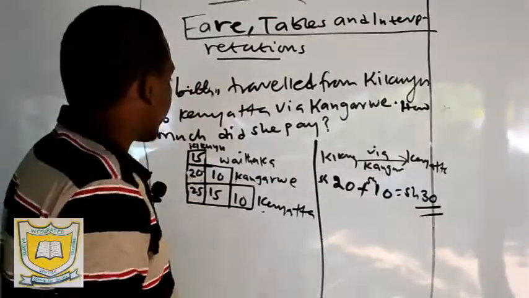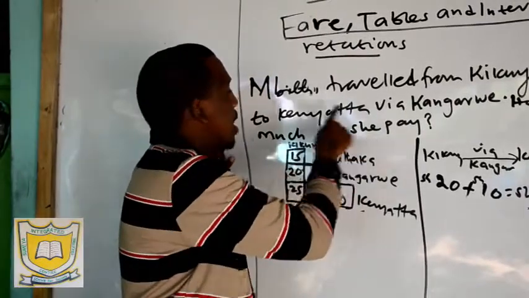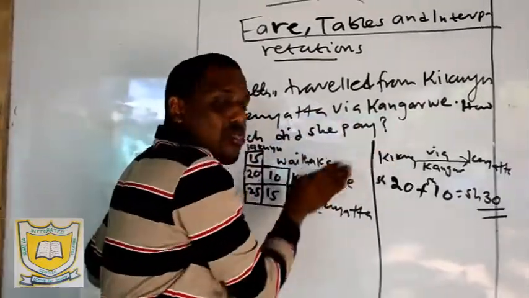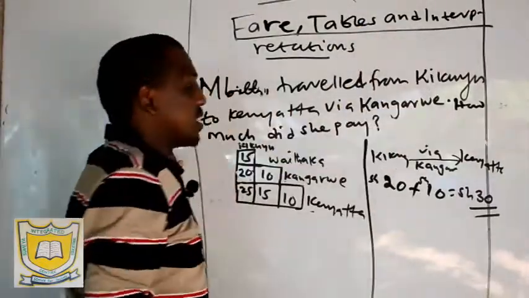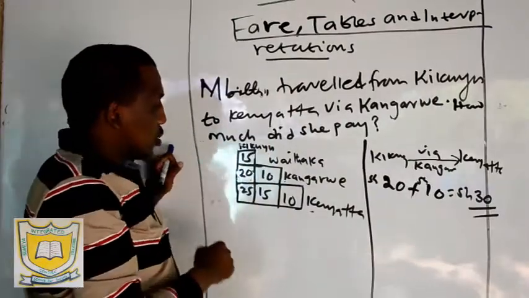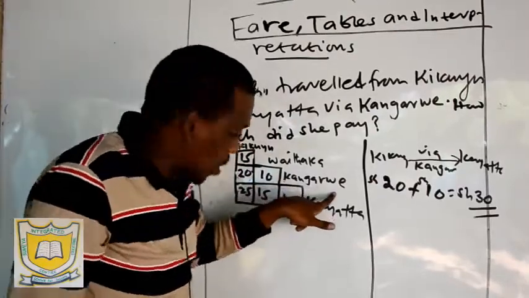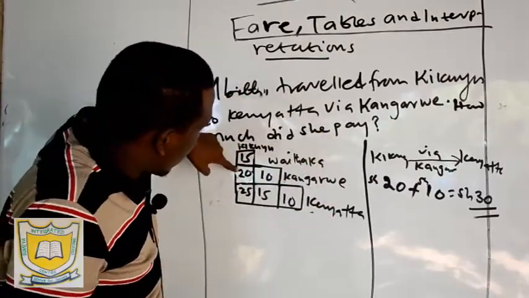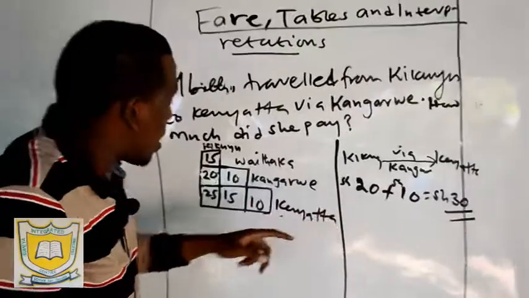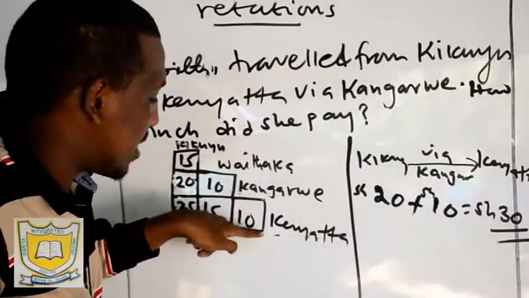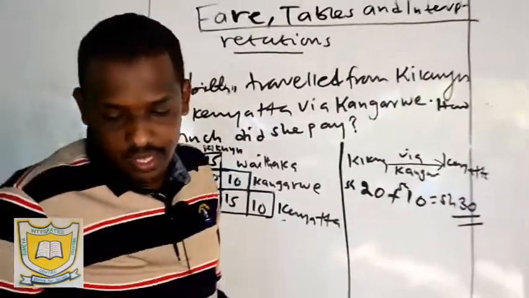It's very simple. I'm repeating. This person travels from Kikuyu to Kenyatta via Kangarwe, passing through Kangarwe to reach the last destination, Kenyatta. The first thing you do is find the fare from Kikuyu to Kangarwe. You read here: from Kikuyu to Kangarwe we have shillings 20. Then Kangarwe to the last destination, Kenyatta, is shillings 10. Then you add the two, you get shillings 30. That is how we solve.